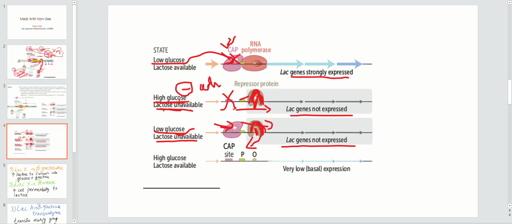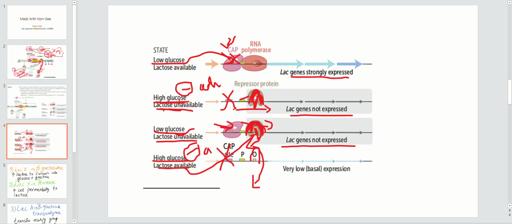So what will happen? Lac genes will not be expressed because of this repressor. And why do repressors stay on the operator site? Because lactose is unavailable. Now the third condition, high glucose. Fourth condition, sorry. Whenever high glucose, CAP will not be activated. As you know, high glucose causes inactivation of the adenyl cyclase, right? So it does not bind to the site. But lactose available. Whenever the lactose is available, you will not see the repressor protein on the operator site. Why? Because this lactose goes and binds over here and removes the repressor protein from this site.